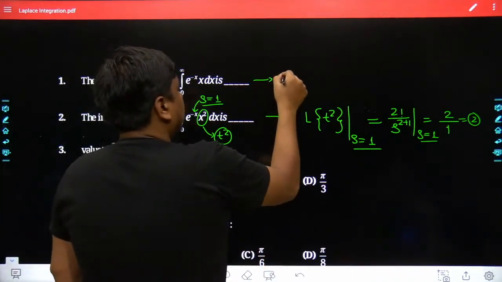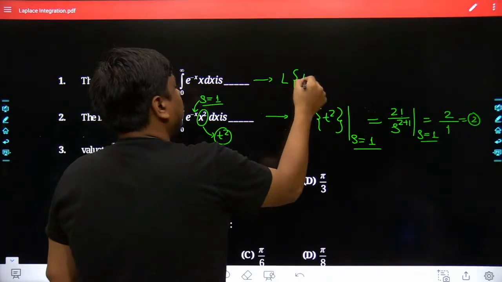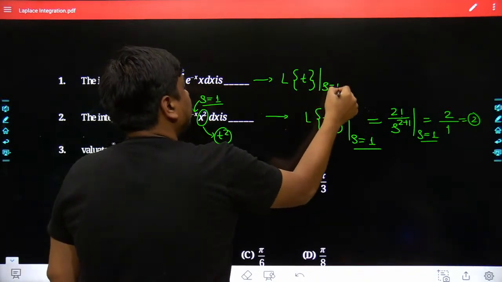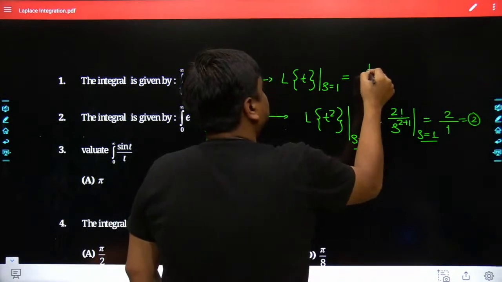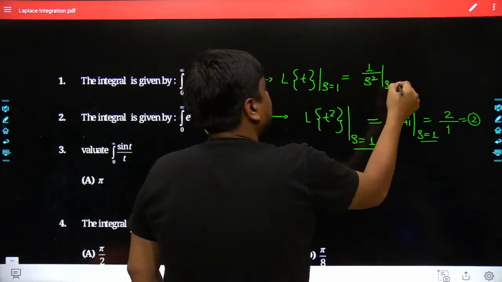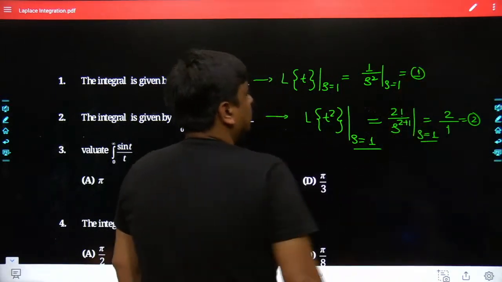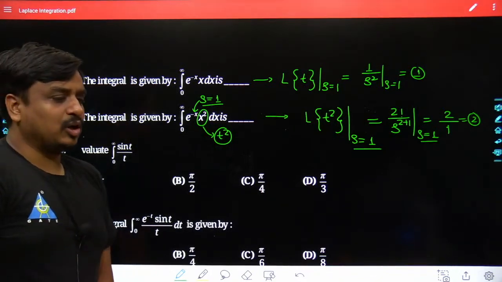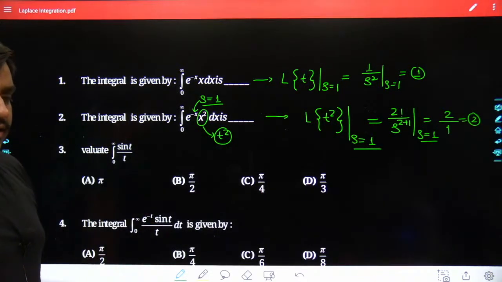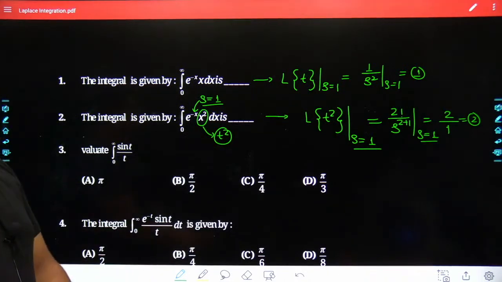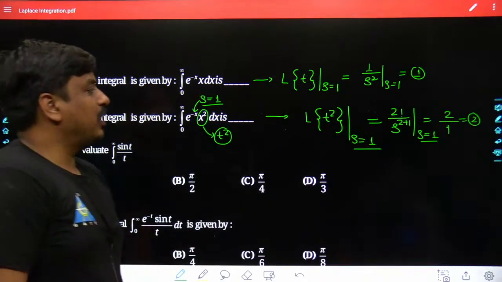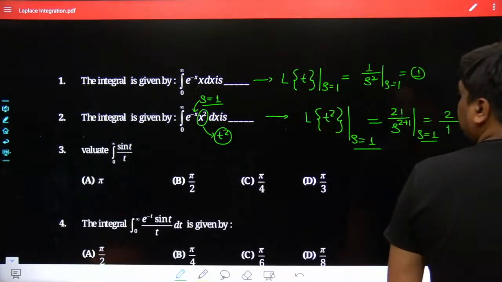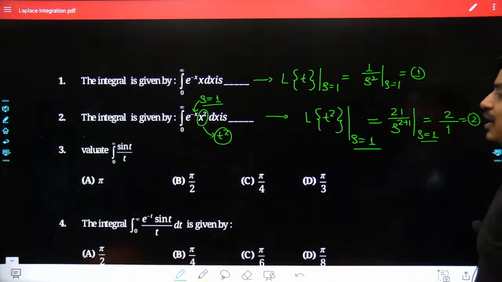Similarly, in the same sequence, we took the Laplace of t, and s was fed as 1. Laplace of t is the same as 1 upon s square, and with s fed as 1, the result was 1. So in the first question, we got the answer as 1, and in the second question, we got the answer as 2. Nishant has given the correct answer, and Pranali and Manju have all given the correct answer. The students who have been following me since the very beginning are definitely on the right track, and they are able to crack most of the problems taught in sequential manner.